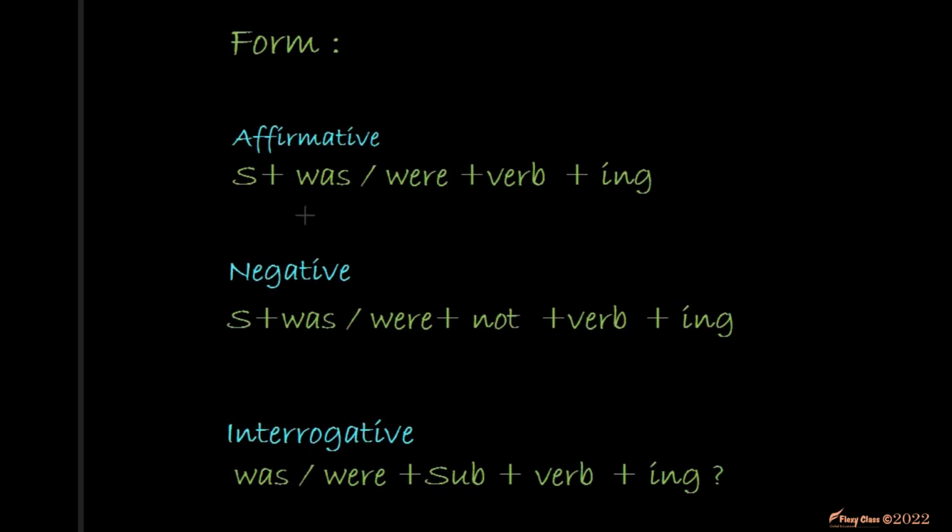This is it. In the present continuous we have the verb to be in the simple present, but here we have the verb to be in the simple past. Plus what? Plus verb plus ing. I was eating, I was playing, I was doing something. So here the verb to be in the simple past plus the verb plus ing.